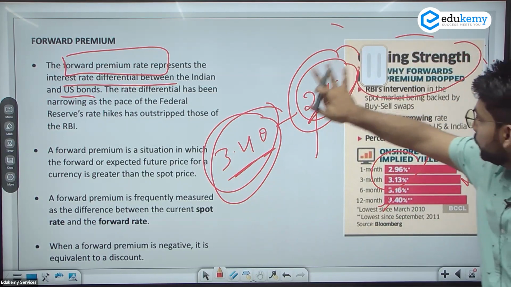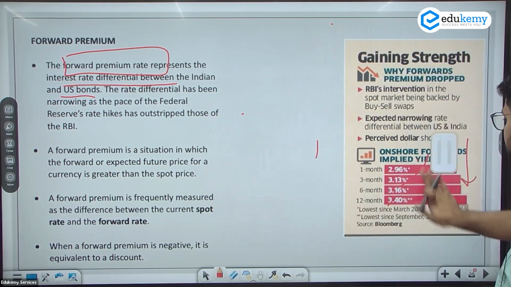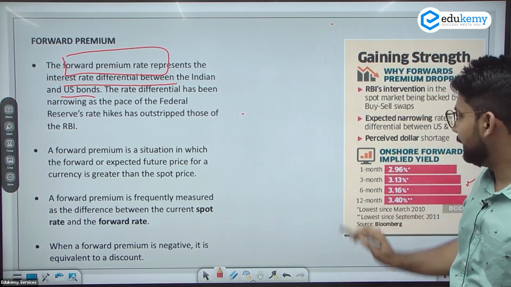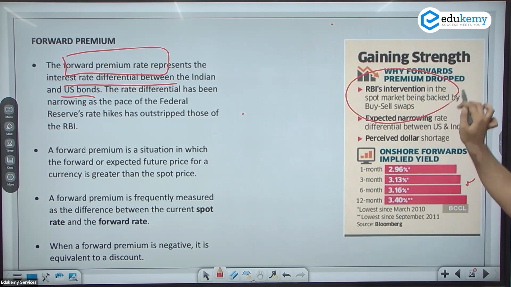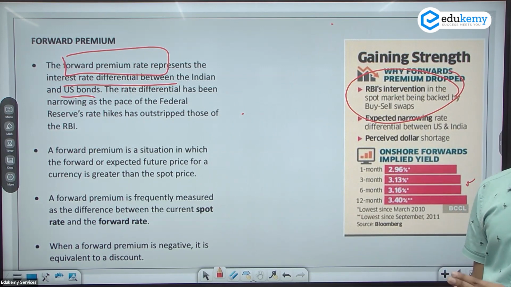Now the RBI is working to stabilize this so that investment will not go out of the country. That is why they are taking steps, and the RBI intervenes in the market, buying and selling the bonds according to the requirement in the markets.